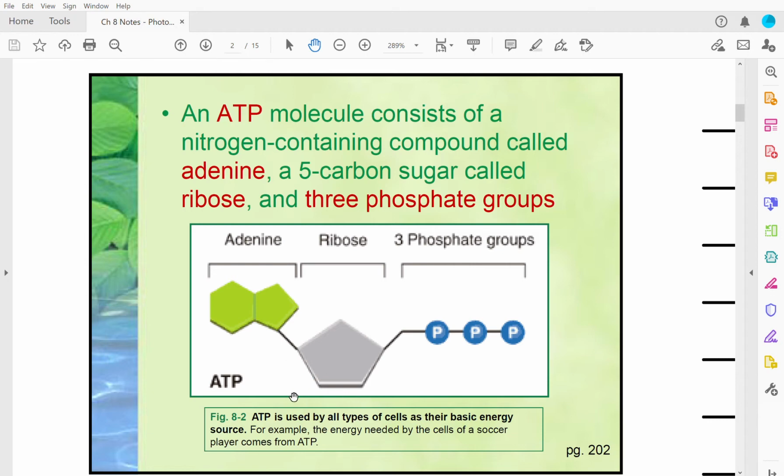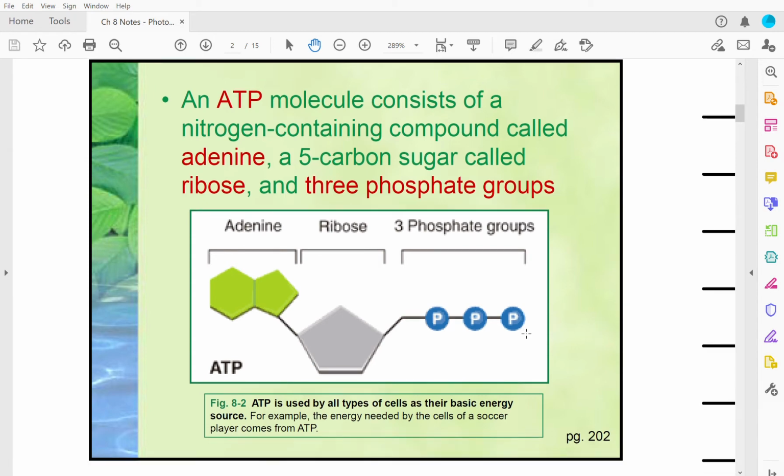This is the actual chemical structure, what ATP actually looks like. It has an adenine group, which looks like this, a ribose group that has all of these 5 points, and 3 phosphates. Here it says 5 carbon sugar, 5 points: 1, 2, 3, 4, 5.